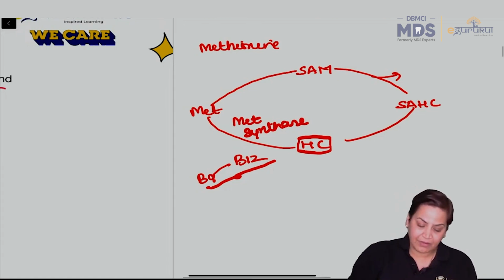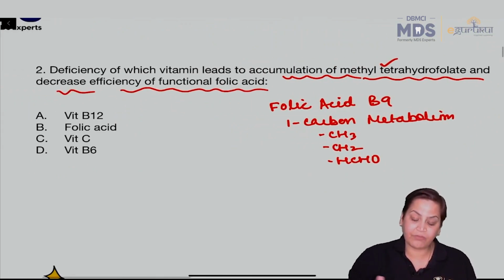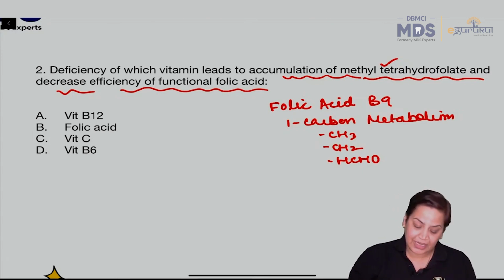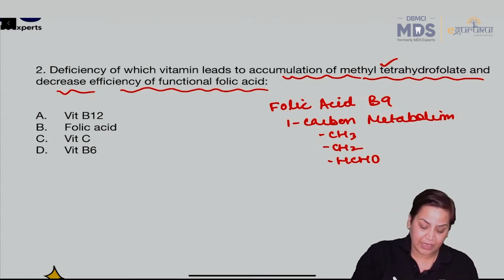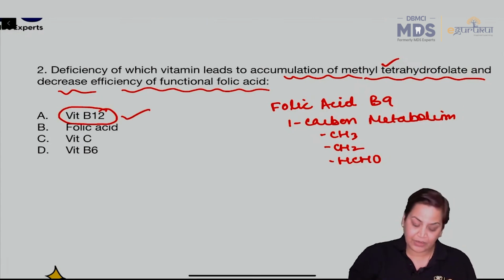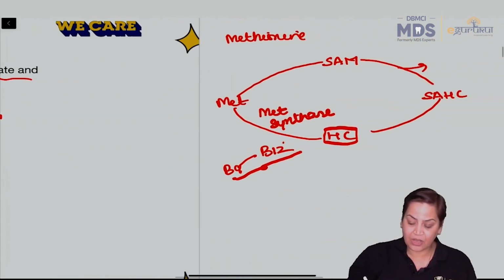If we look at the question, it is asking which vitamin deficiency will lead to accumulation of methyl THF and decrease the efficiency of folic acid. So here it is clear. If we talk about B12 and its deficiency, who is going to carry this methyl group?